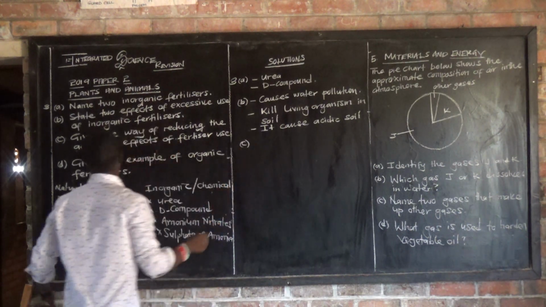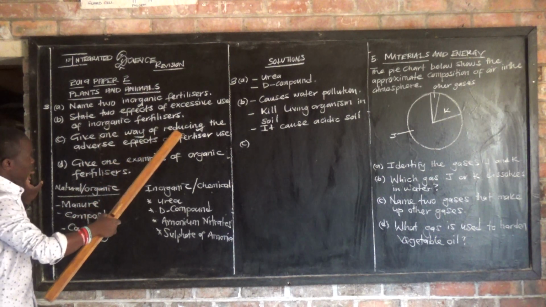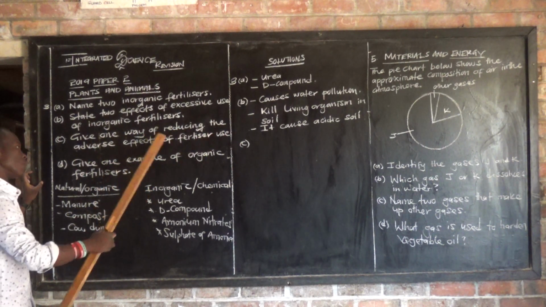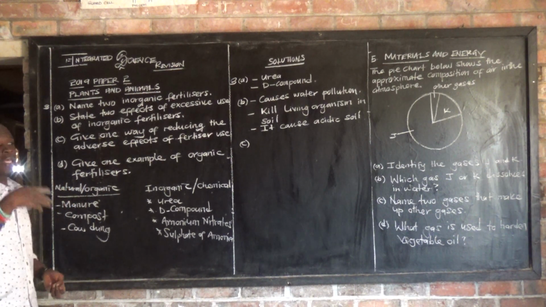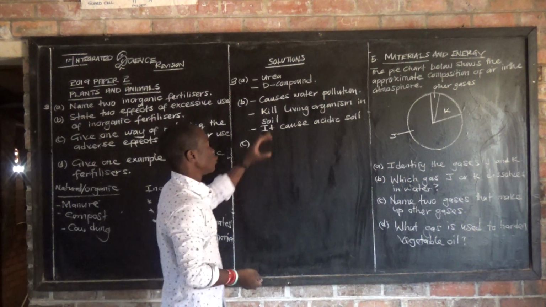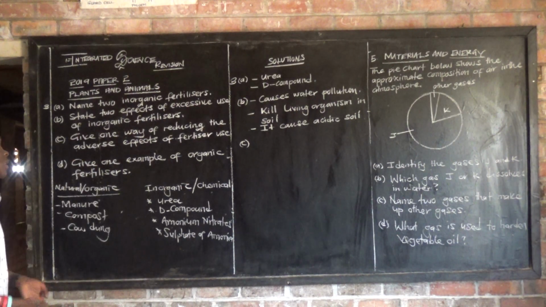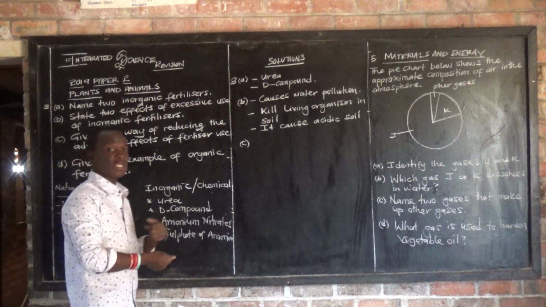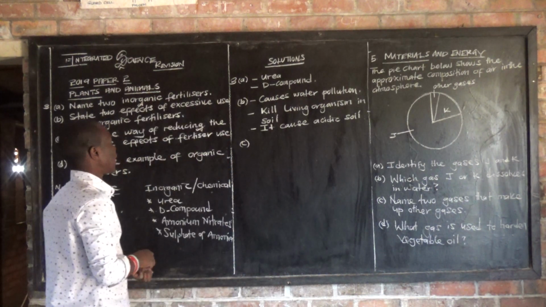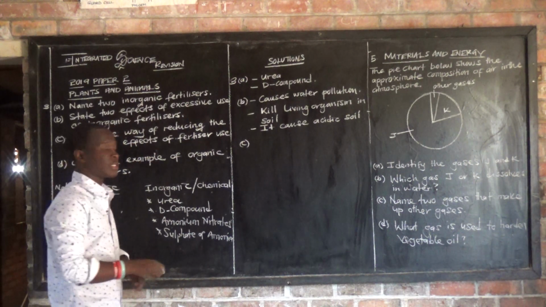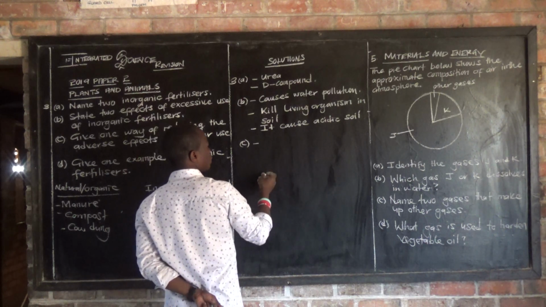Question C says: give one way of reducing the adverse effect of fertilizer use. So how can we reduce the effects which are caused by the use of fertilizer? One way of reducing the adverse effect of the use of fertilizer is by undergoing what we call crop rotation.